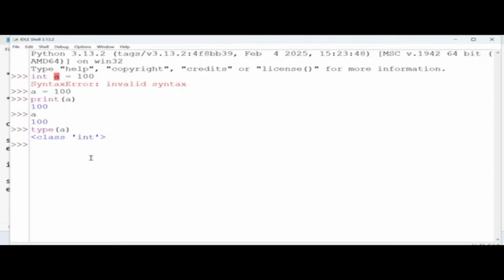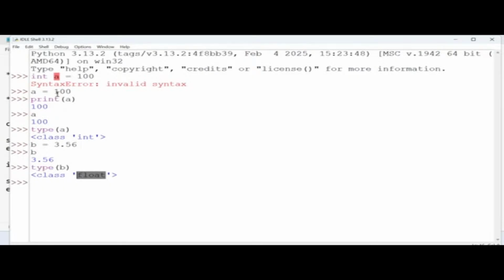For example, again, b is my variable name. This time 34.56 is a float value, and then I'm typing b. If you want to know the type of b also, you can type the type function. So float is assigned. So this is user friendly, because we need not focus much on data types.